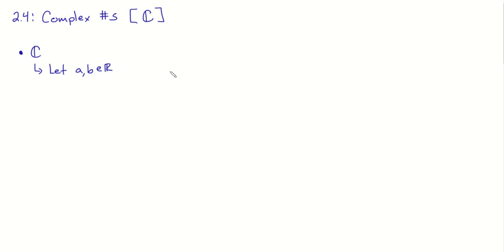Every number that you've ever seen, with the exception of i, is real. Then the complex numbers are of the form a + bi. Every complex number ever will look like this. That's it.